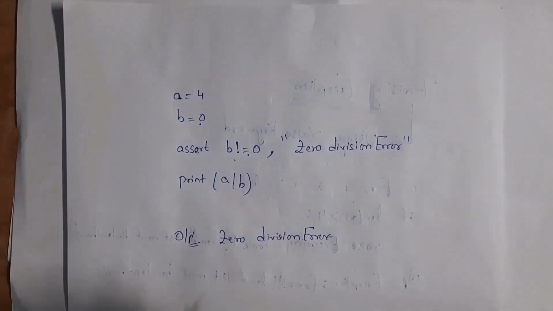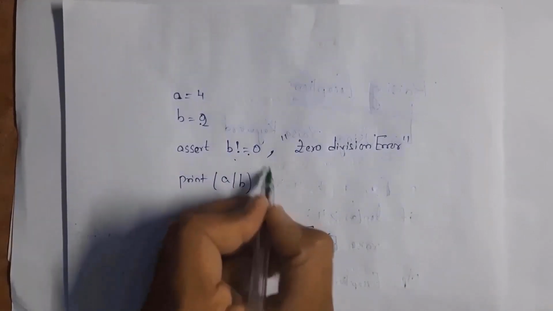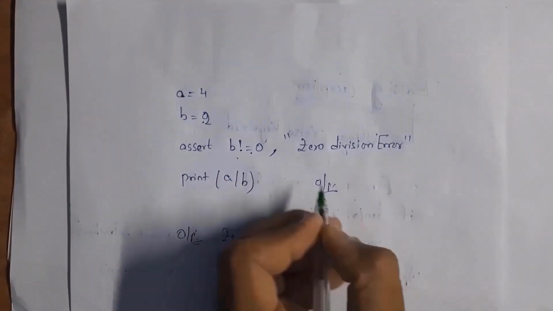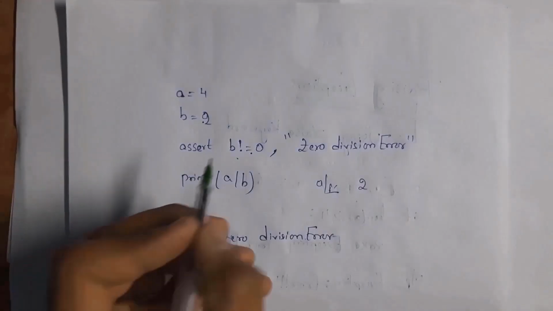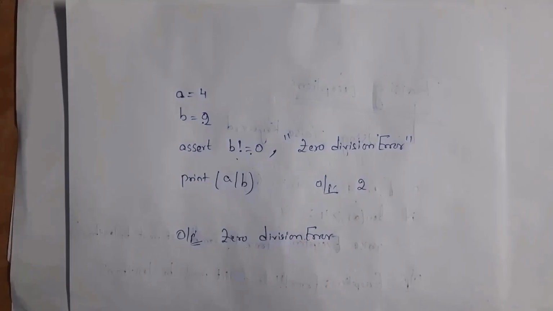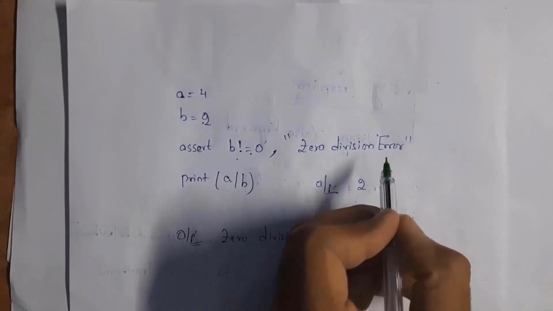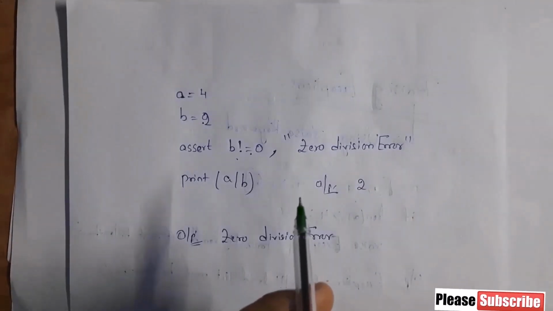For example, if I give the b value as 2, yes, this condition is satisfied, so it will continue execution. So I will get the output, that is 4 by 2, that equals 2. Only if this condition is true, it will continue execution. If this condition is false, then it will stop execution and it will display 0 division error. You can give any error message here. I gave the message, that is 0 division error.